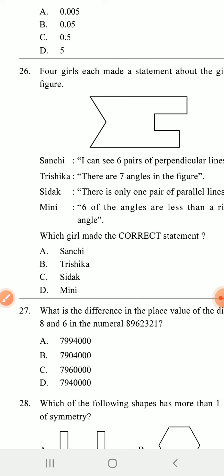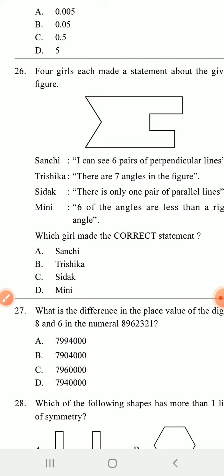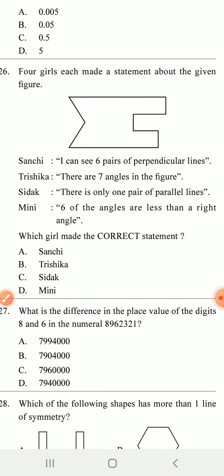Four guys each made a statement about the given figure. I can see 6 pairs of perpendicular lines. There are 7 angles in the figure. Tisika said there is only 1 pair of parallel lines. Amini said 6 of the angles are less than the right angle. So which guy made the correct statement?